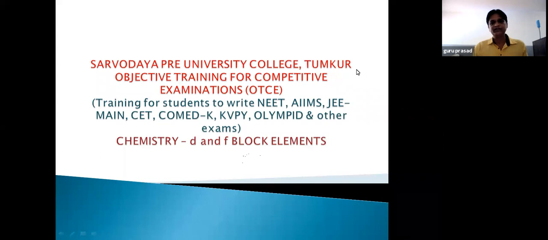Based on an experimental observation, Moseley was able to say that atomic number is a more fundamental property than atomic mass. So once atomic mass was replaced by atomic number, all anomalies that existed in Mendeleev's periodic table disappeared.